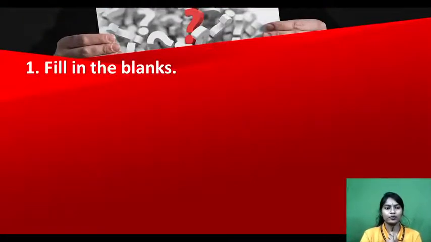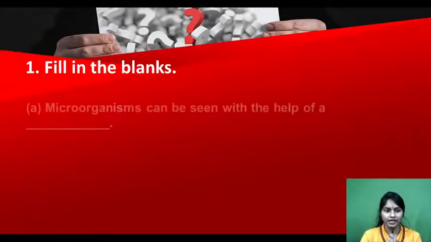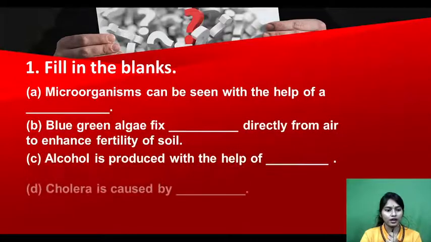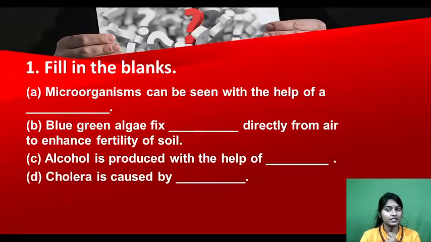In your NCERT book, the first question is fill in the blanks. Microorganisms can be seen with the help of dash. Let me remind you again that microorganisms are very small organisms which cannot be seen with our naked eyes. So we can see them with the help of microscope. Very good. Now next is blue-green algae fix dash directly from air to enhance fertility of soil. Can you recall what blue-green algae fix from the air to increase the fertility of soil? Very good, it is nitrogen.